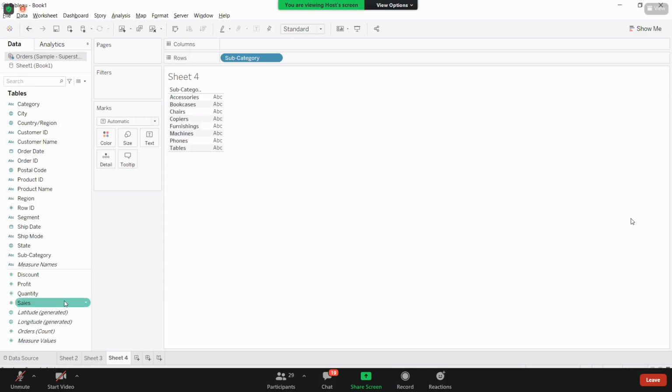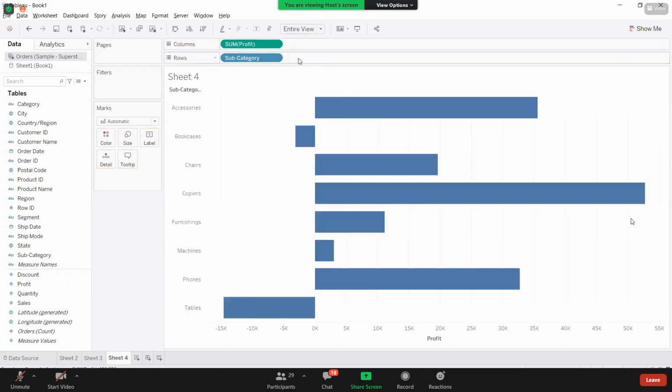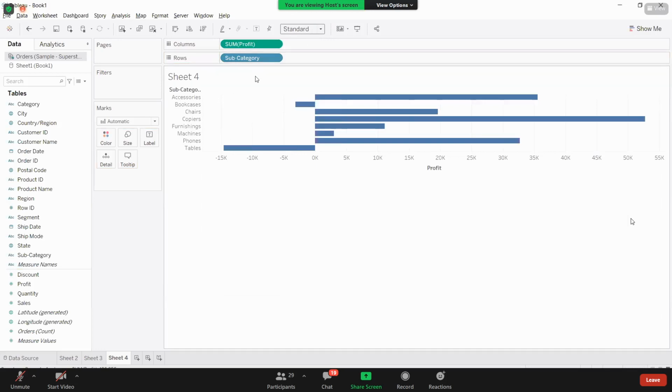Even here, I want the default aggregation. What I mean by default aggregation is that whenever you bring any measure, the aggregation will always be sum only. But here your requirement is different. And one more thing, guys, when you are building your view, whenever you have a normal dimension, the basic view you get is a bar chart.